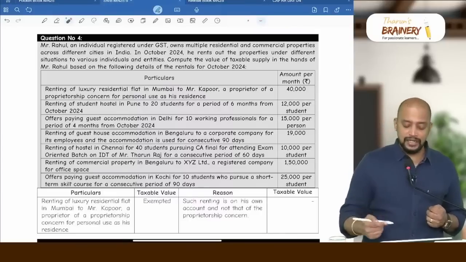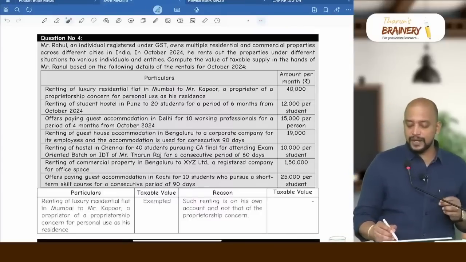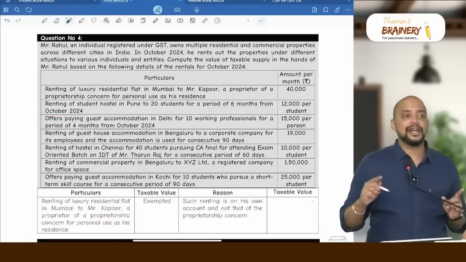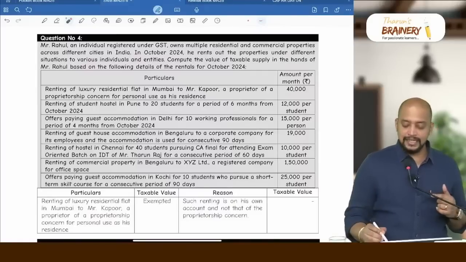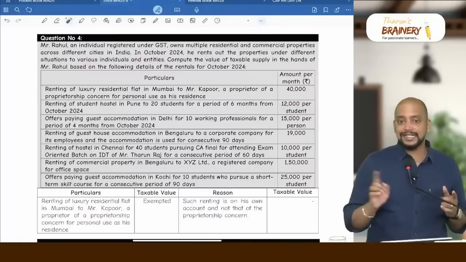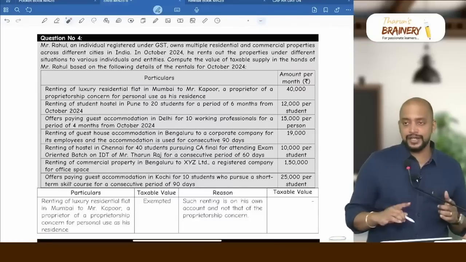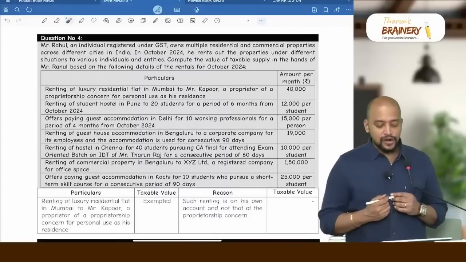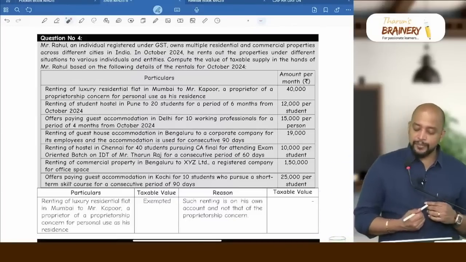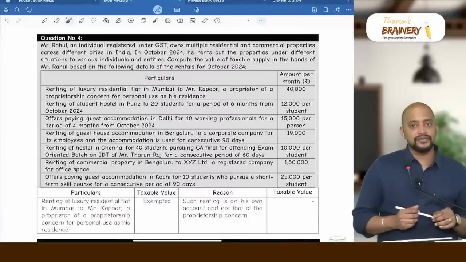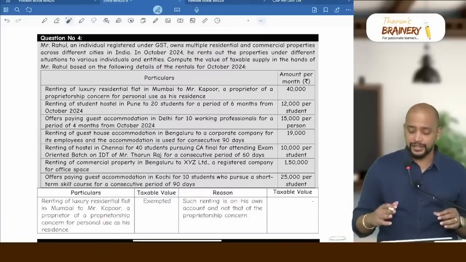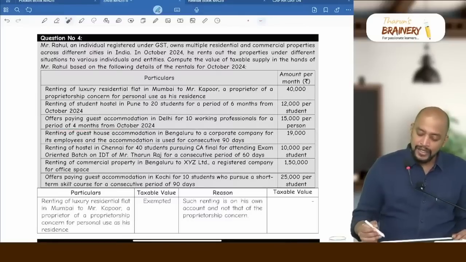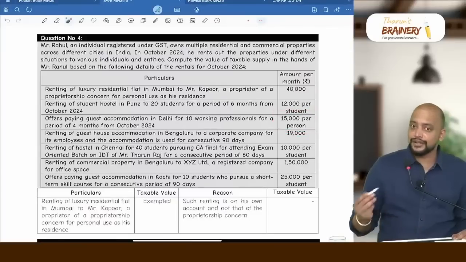Renting of student hostel in Pune to 20 students for a period of 6 months from October 2024. Period of 6 months means more than 90 days. And what is the charges? 12,000 per month, which is less than or equal to 20,000. Therefore, it will be exempted. Then next, offers PG accommodation in Delhi for 10 working professionals for a period of 4 months. For working professionals also, accommodation for a period of 4 months means definitely 90 days or more, and the charges are less than or equal to 20,000 per month.